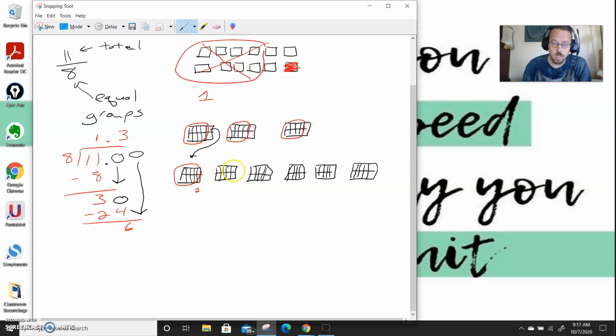It's getting a little hard to see. One group of 8, 2 left over. Repeating that for each of the remaining small groups. And then out of these groups of 2, I have another group of 8 right here, and I have 4 left over. So 1, 2, 3, 4, 5, 6, 7. I have 7 groups of 8, which is 56. So I have 4 left over.